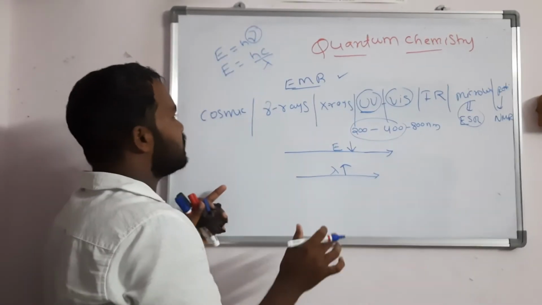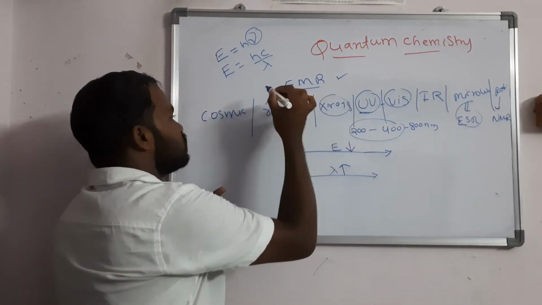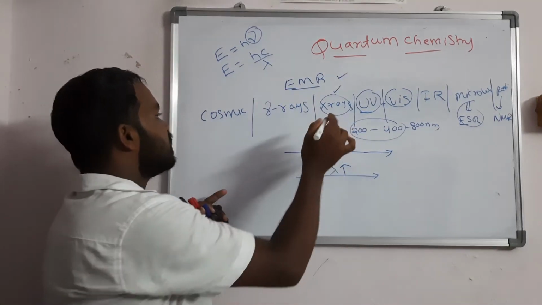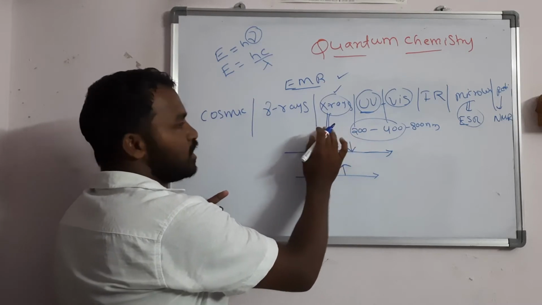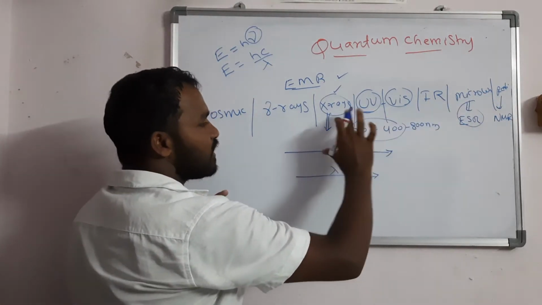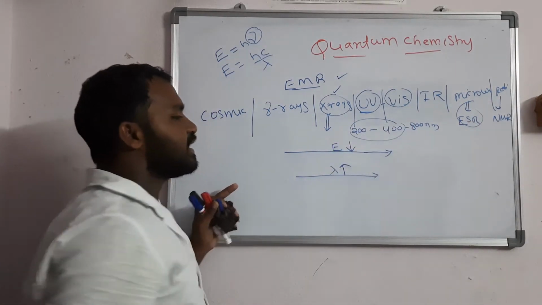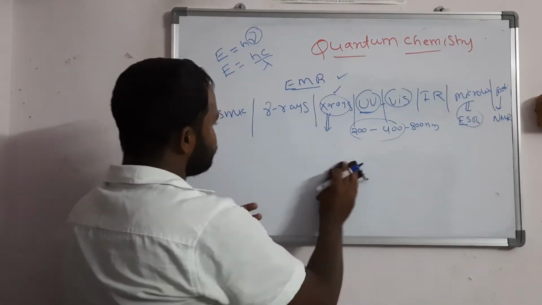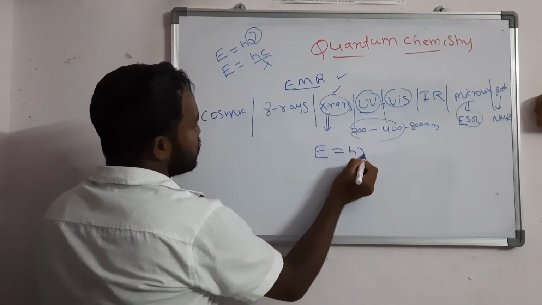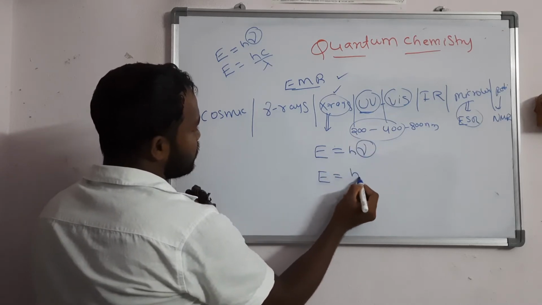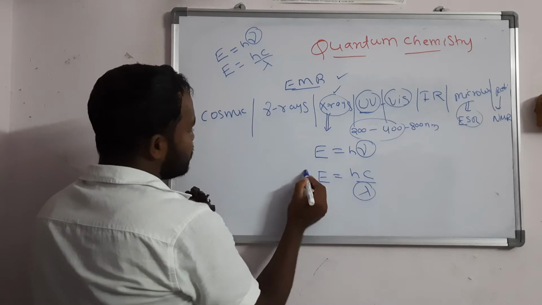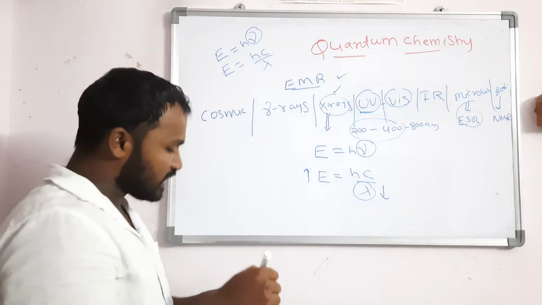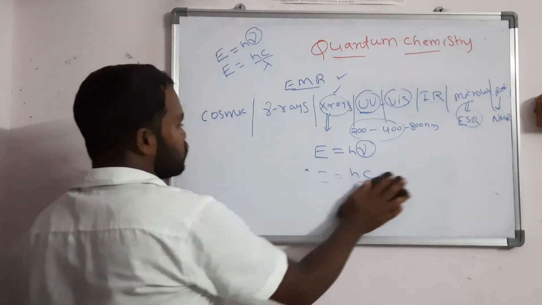How will you remember this? When you visit a hospital, X-rays are present, so be careful about X-rays. X-rays have more energy, you should remember. So the energy is decreasing like this; whenever energy is decreasing, automatically wavelength is increasing. Everybody should know this. E is equal to h nu, right? So nu is nothing but c by lambda, so you should write hc by lambda. Energy is inversely proportional to wavelength. So when energy is increasing, wavelength is decreasing. This basic you should know.